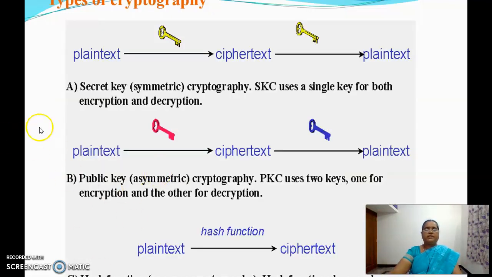This diagram represents the three algorithms. First one is secret key or symmetric cryptography, where the same key is used. Plain text is converted to ciphertext using a key, and the same key is used to convert ciphertext to plain text. The second category is public key cryptography, where two different keys are used. One key is used for encryption, another key is used for decryption. And the third one is the hash function, which is used to convert a plain text to ciphertext using some mathematical function, but the reverse process is not possible.